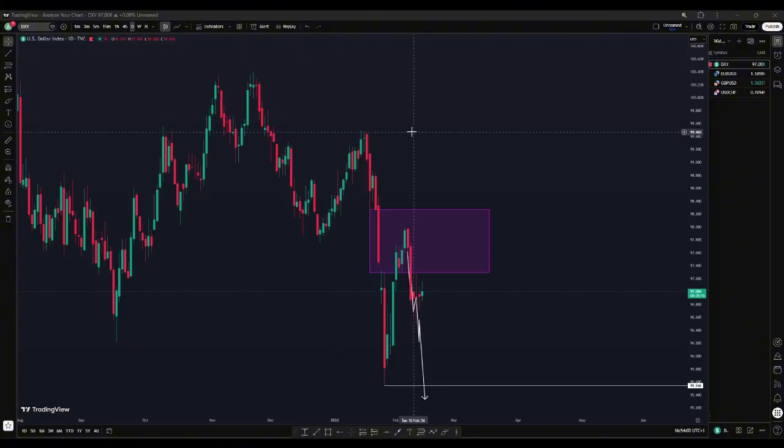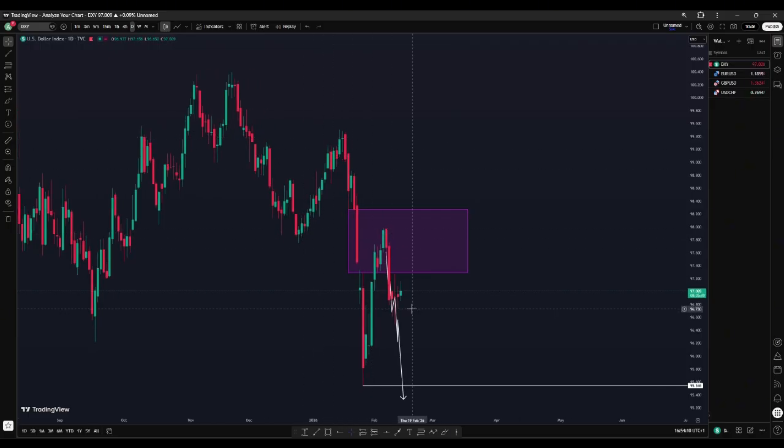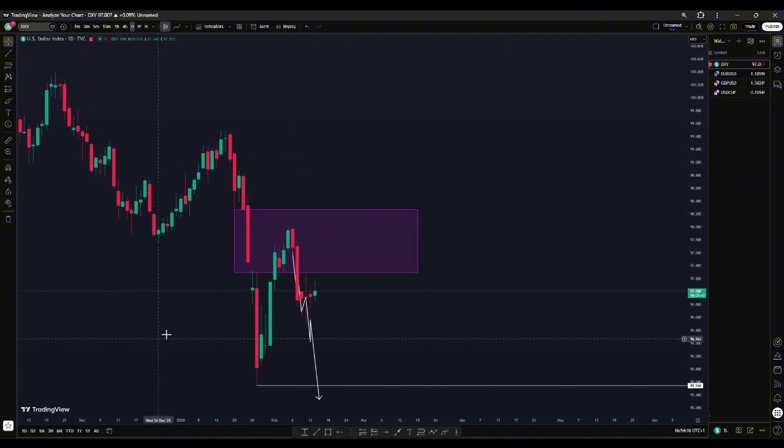And as usual, we will be looking at the dollar index. Now, looking at the dollar index, my expectation was for the dollar index to continue its bearish movement, right? So you can see here, I drew out this fair value gap, right? So I was waiting for price to hit this fair value gap before pushing downwards to take out this old low. And as you can see here, that was what we got.